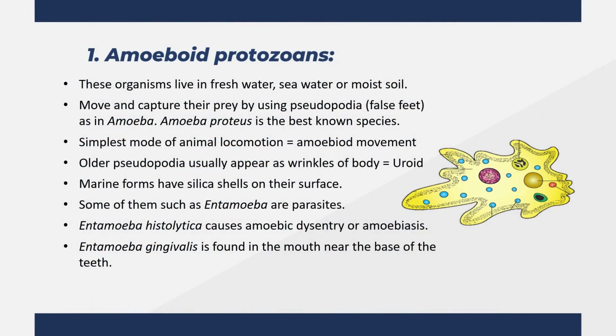Amoeboid protozoans use pseudopodia or false feet for locomotion. Pseudopodia provide the simplest mode of animal locomotion, called amoeboid movement. Older pseudopodia appear as wrinkles on the body called uroid. There are many freshwater, marine, and terrestrial forms. Marine forms have silica shells embedded on the surface. Some of the amoeboid protozoans are parasites, like Entamoeba histolytica that causes dysentery or amoebiasis, and Entamoeba gingivalis that is found in the mouth near the base of teeth.